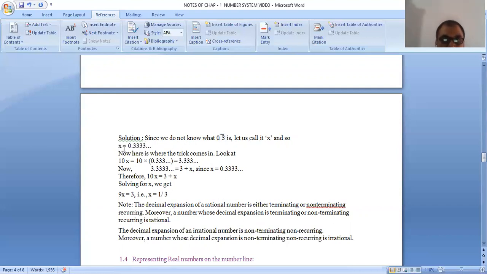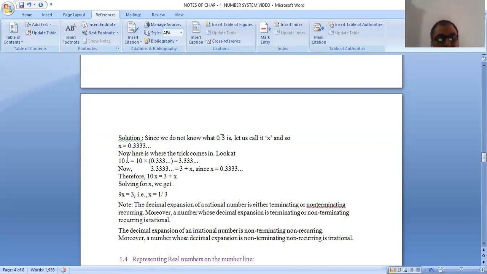Let x be equal to 0.333... and so on. Now here is where the trick comes in. Look at how many digits are there after the decimal. There is only one digit, so we have to multiply by 10.